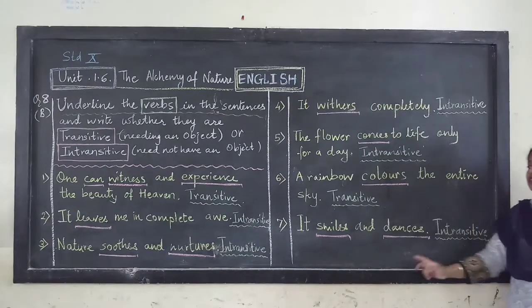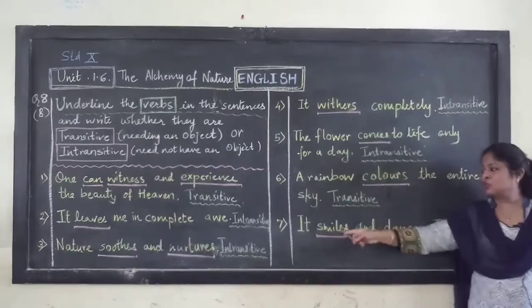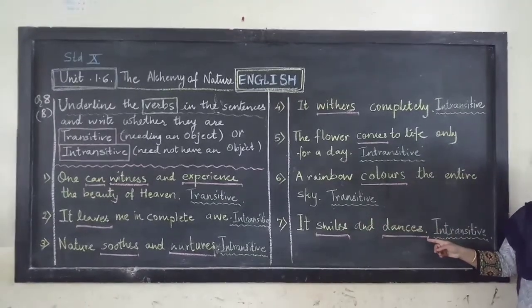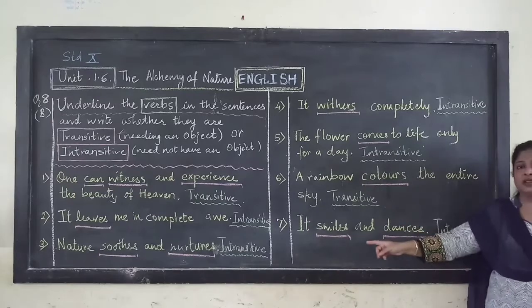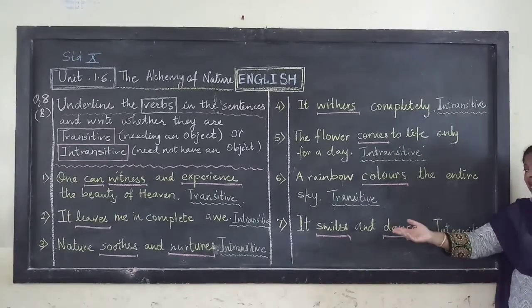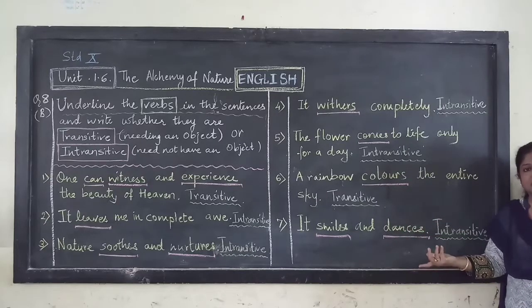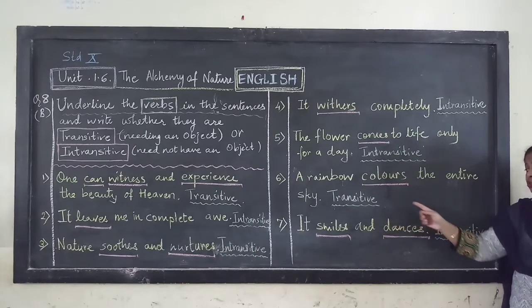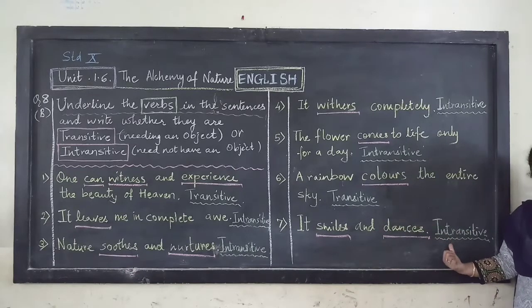Now look at question number 7. In this there are two verbs. It smiles and dances. Here the action does not pass on further. There is no word. It smiles and dances what? Is there any word after the full stop? There is no word. Therefore, these two verbs are intransitive.